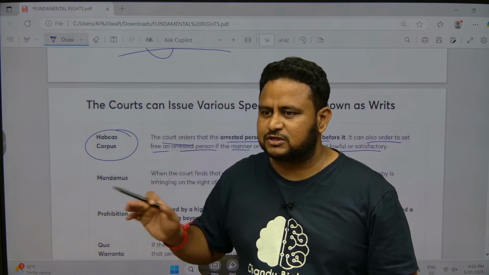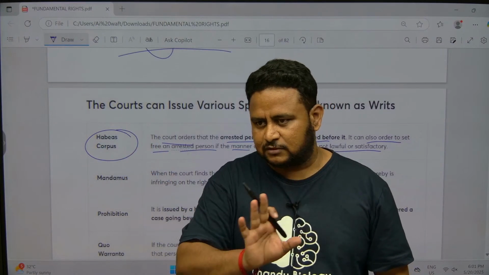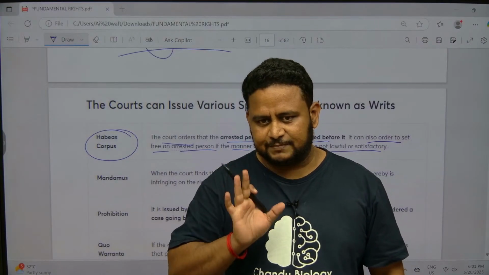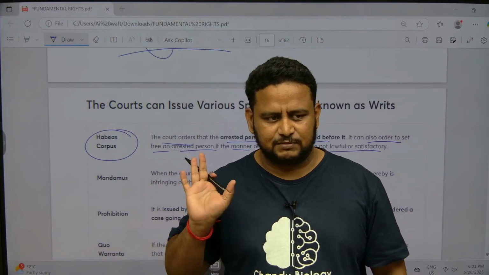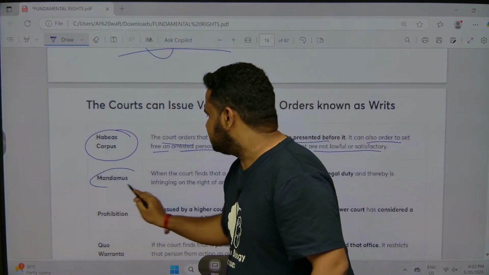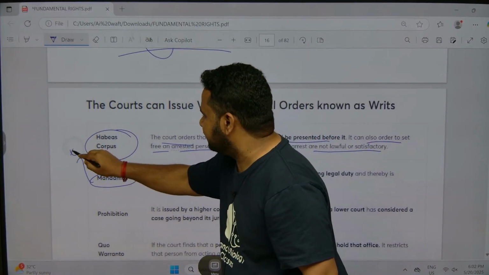Habeas corpus means produce the body within 24 hours. Clear? If it comes in the exam, you should know this. Habeas corpus means produce that person. Like that you remember. Next is mandamus. Mandamus means to command.